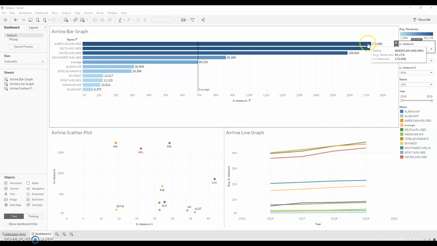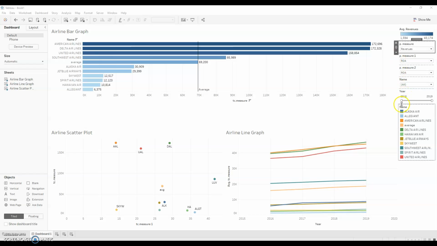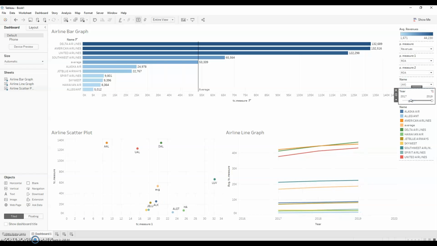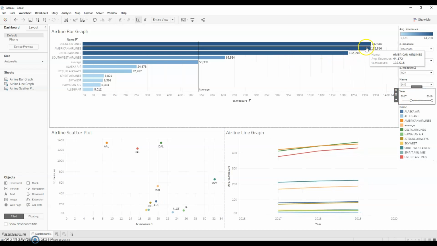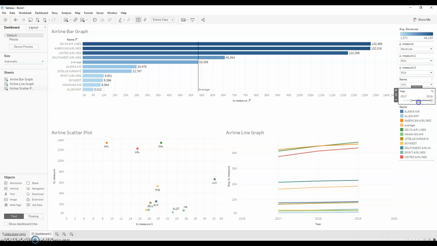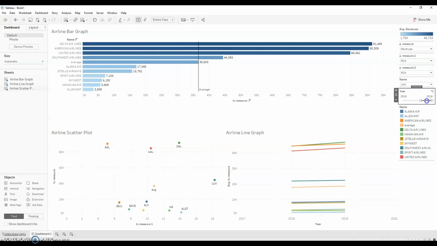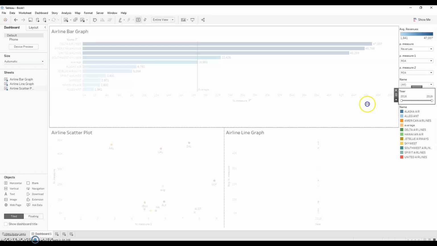So the first thing that we notice is that American Airlines has the highest revenue over Delta Airlines and United Airlines. But that's over the course of 2016 to 2019. Now if we change that to 2017, we can see that Delta Airlines passes American Airlines, and then the margin that they're in the lead by just keeps expanding throughout the years.